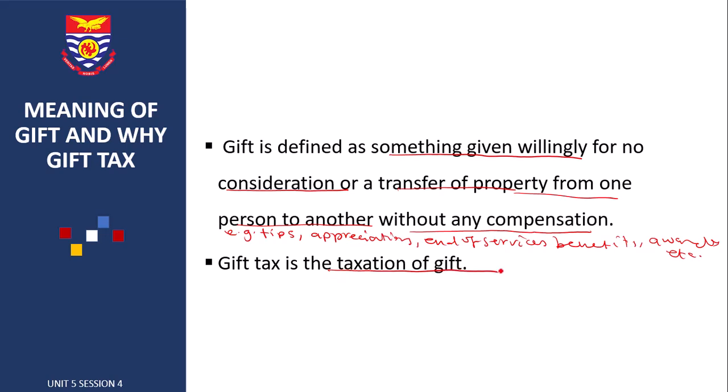According to our laws, when a person receives a gift in respect of their employment, business, investment, other than under a will or upon intestacy, or by way of transfer to the spouse, child, or parent of that person, any such gift is taxable. One may ask, if something is given free of charge, why then should it be taxed? The answer is that gift tax is an anti-avoidance scheme.